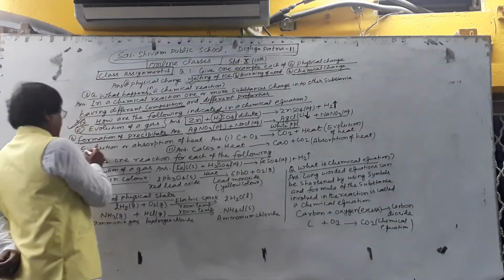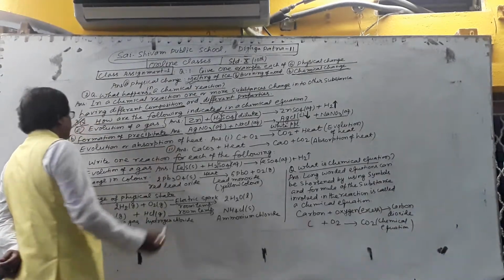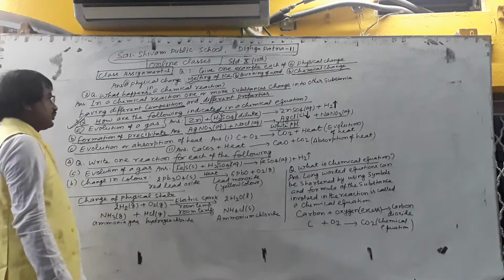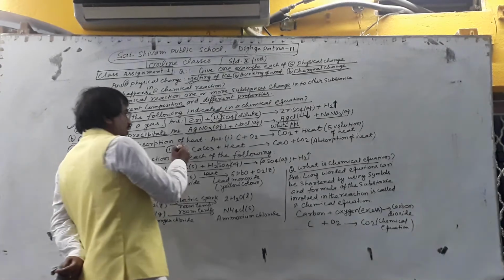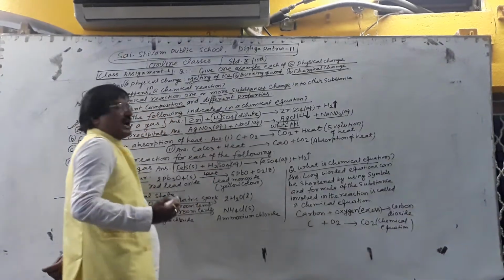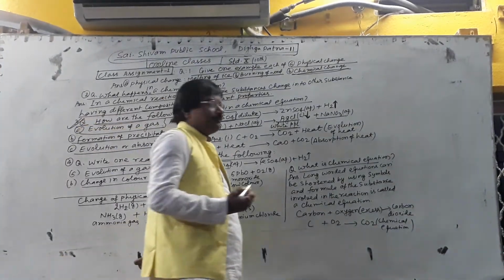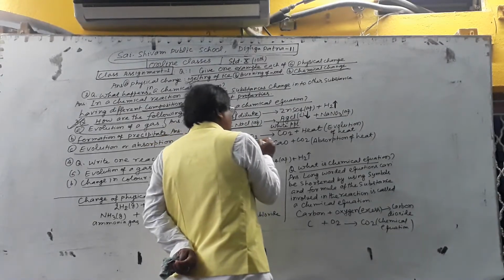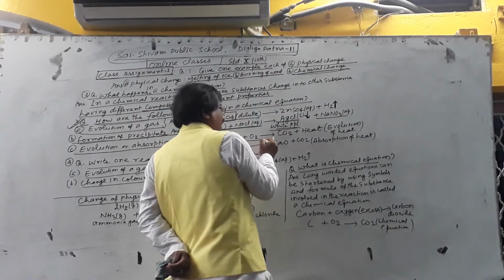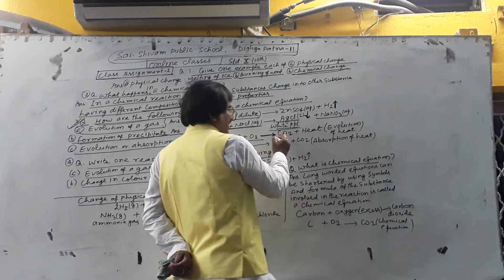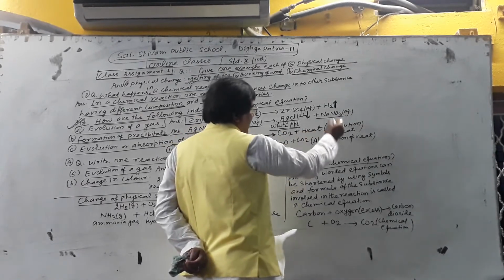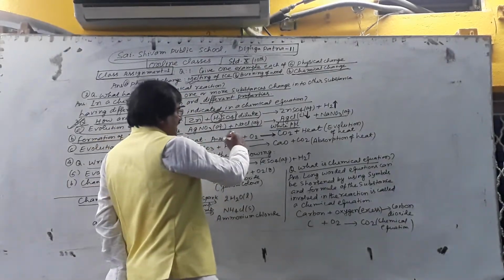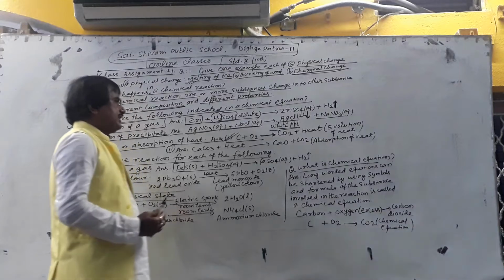The next indication is evolution or absorption of heat. You have to indicate by equation the evolution and absorption of heat. Here carbon is burnt in oxygen of air and carbon dioxide gas is formed. Heat and light are also evolved, so this equation indicates the evolution of heat.